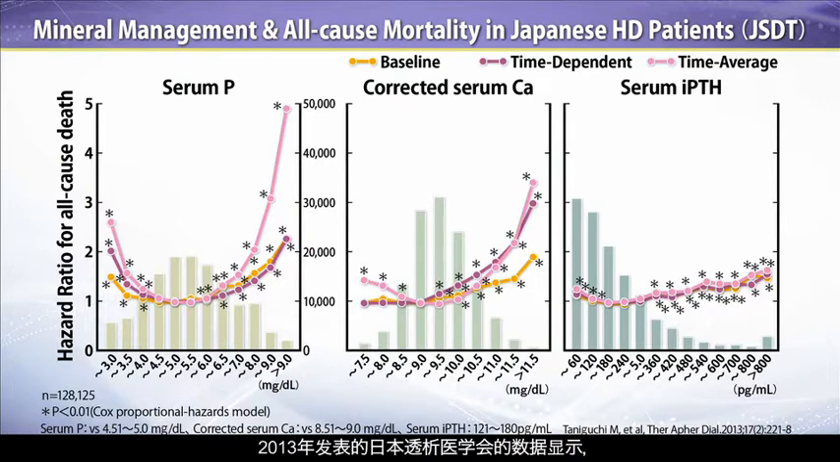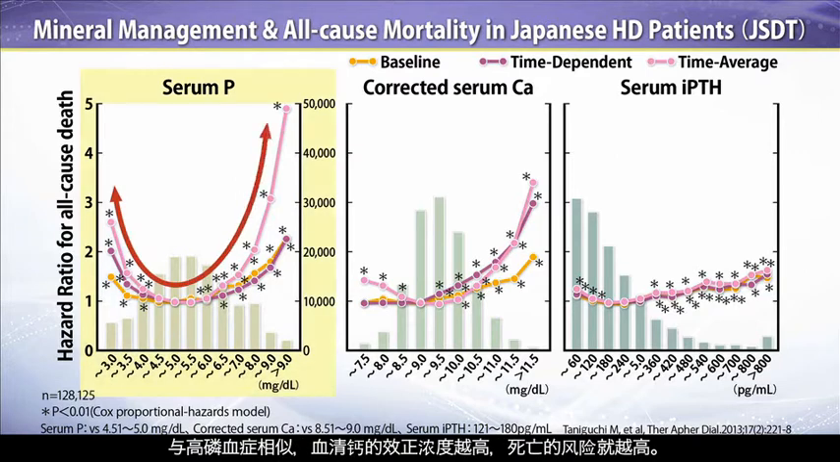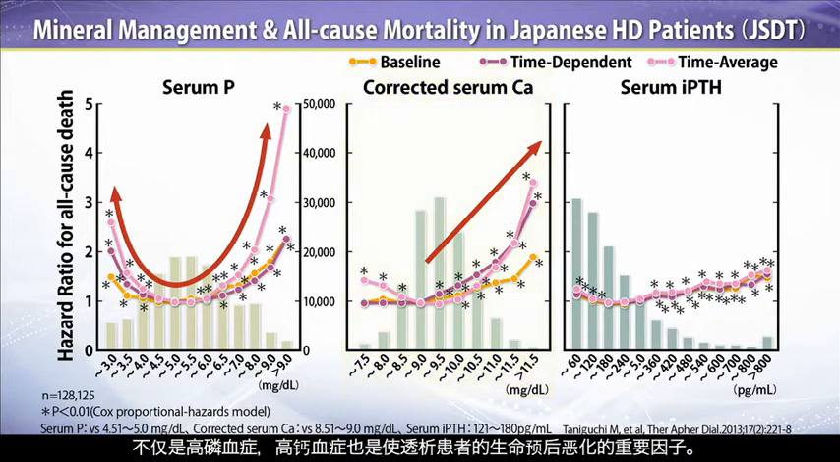According to data published by the Japanese Society for Dialysis Therapy in 2013, both hyperphosphatemia and hypercalcemia result in higher mortality risk. Both hyperphosphatemia and hypercalcemia are important factors that worsen the prognosis of dialysis patients.